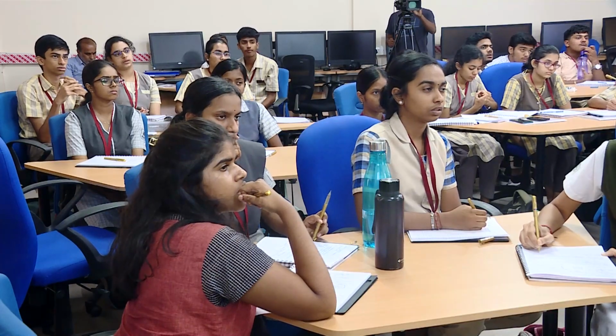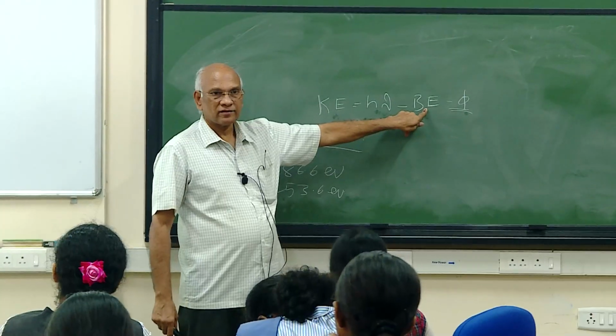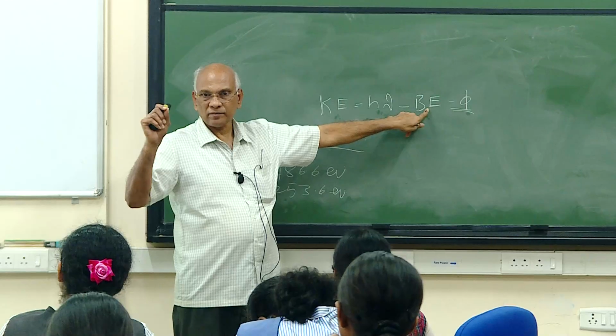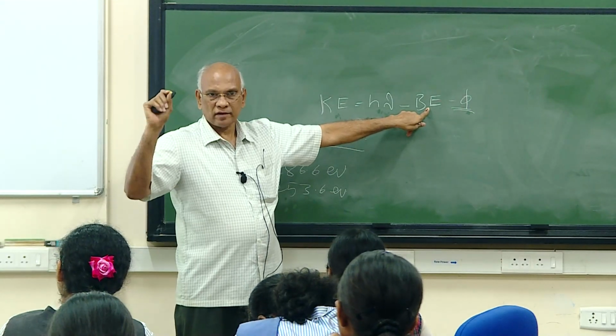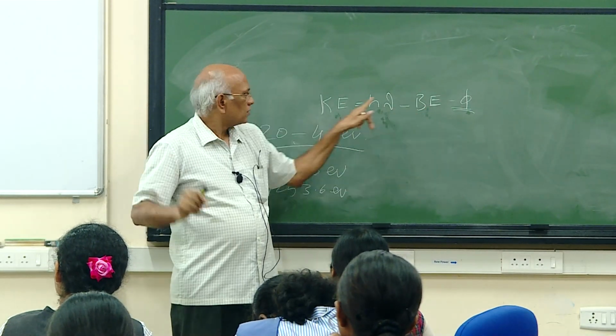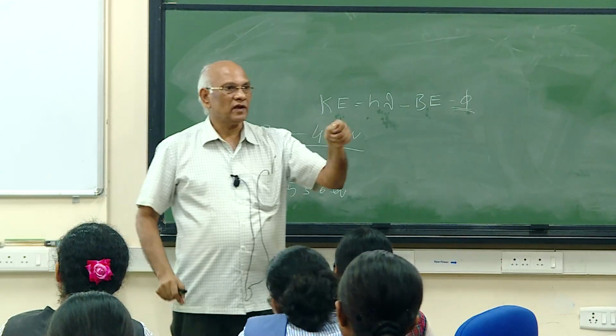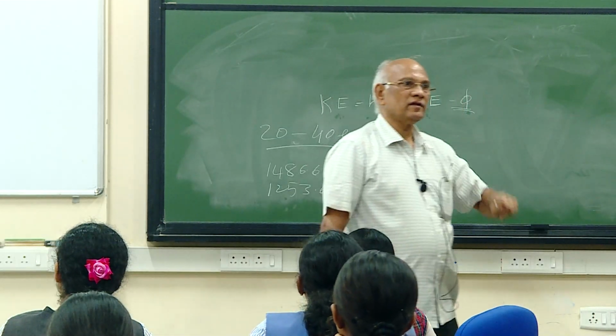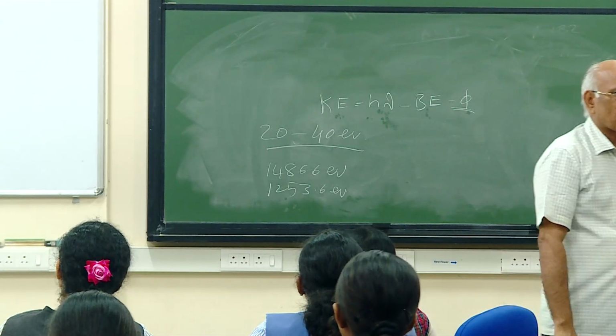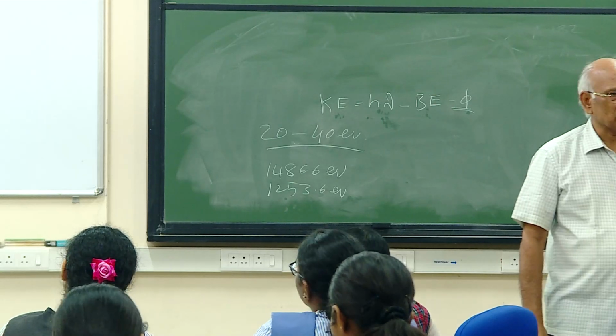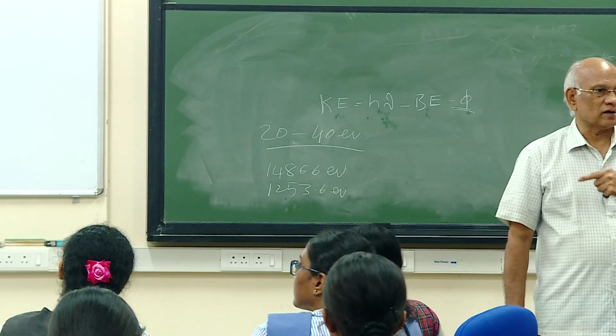This will change. This will not change. That is fixed. In a given atom, a particular orbital will have energy which is fixed. This will change. So that way, by changing the photon energy, you can say whether it is a photoelectron or an Auger electron.